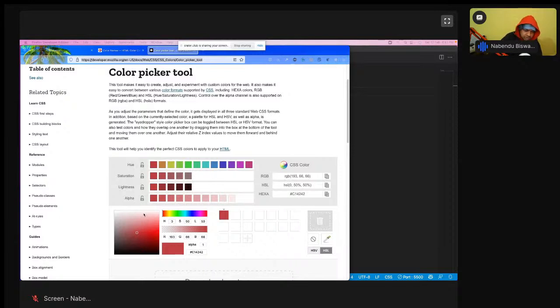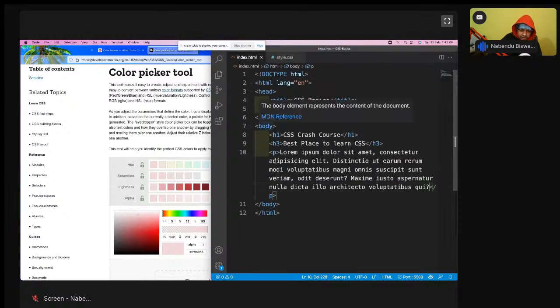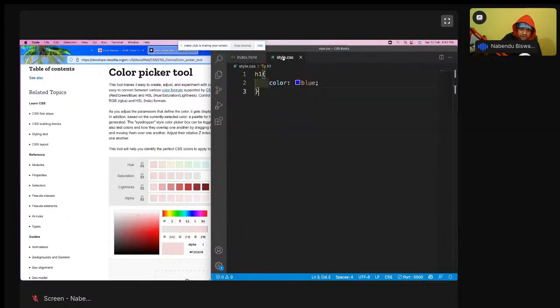You cannot memorize billions of colors, so you can go through a color picker. This is a color picker, and you can choose from here. I'm going to give the background a different color, and I'm going to use this code. I'm going to take a light color in the background, like this color. I will copy it, and then this whole body you're seeing, I'm going to change its color.